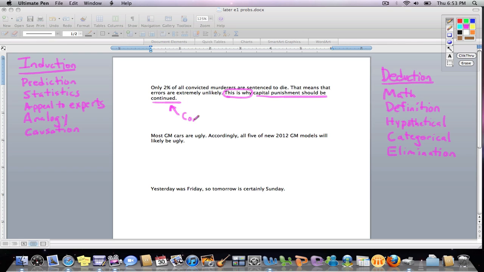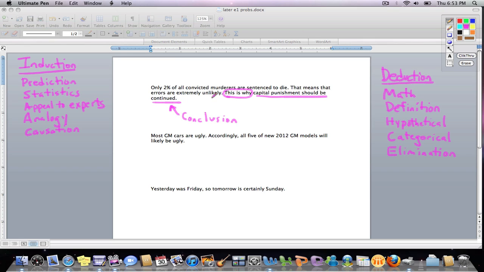That's the conclusion there. Now, if you look on the sides, one of the things, we don't have anything said here about likely or certainly. Likely and words and ideas like that point to induction very clearly. Although it does say that errors are extremely unlikely. This isn't induction, so I suppose that fits, but it's not said that the conclusion is likely to be true, and that's really the characteristic of inductive argument. Now, this one, to decide whether it's inductive or deductive, a lot of people got this wrong, and it was a hard problem, and it was meant to be a hard problem.